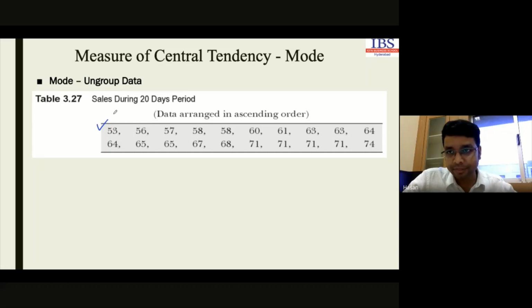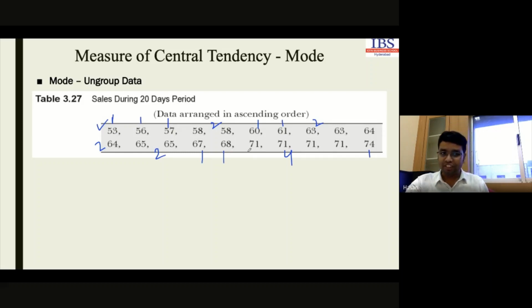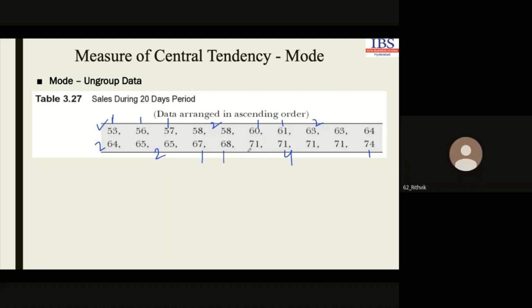Now let me explain this one. Look here. 53 frequency is 1. 56 frequency is 1. 57 frequency is 1. 58 frequency is 2. Then 61, 1. 63, 2. 64, 2. 65, 2. 67, 1. 68, 1. 71, 4 and 74, 1. That means maximum frequency is for 71. So we can easily observe the number of occurrences, and we can say this is our mode value. Right? Everyone clear? Yes, sir.